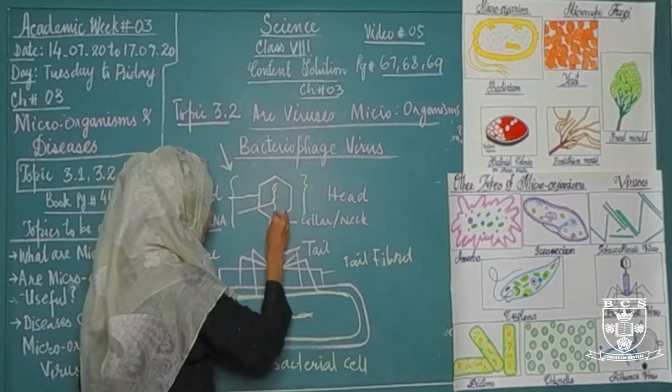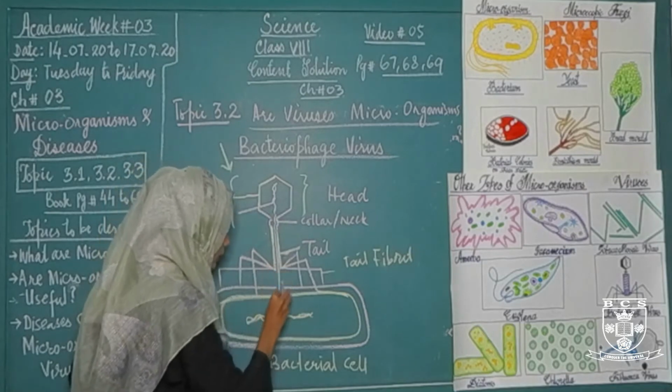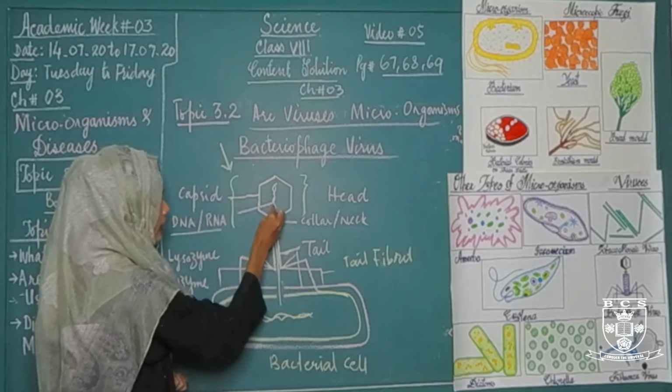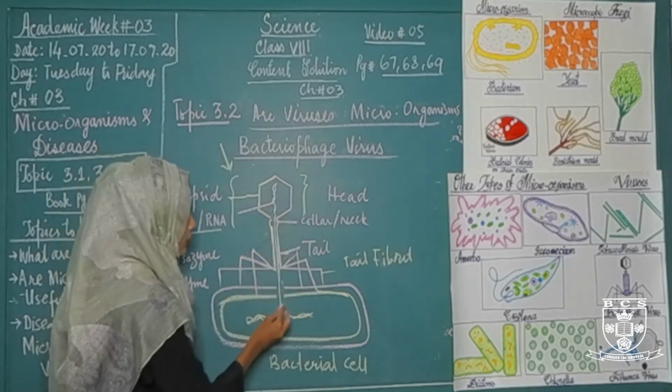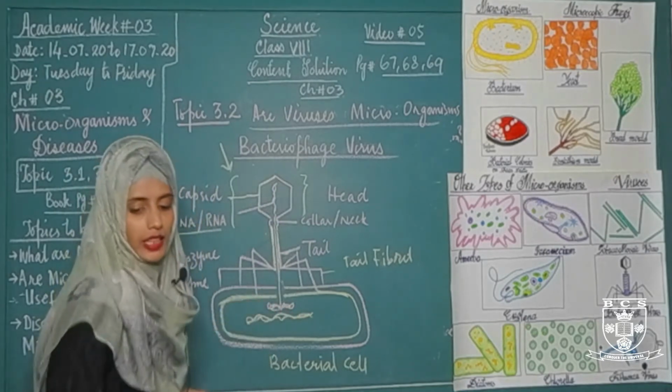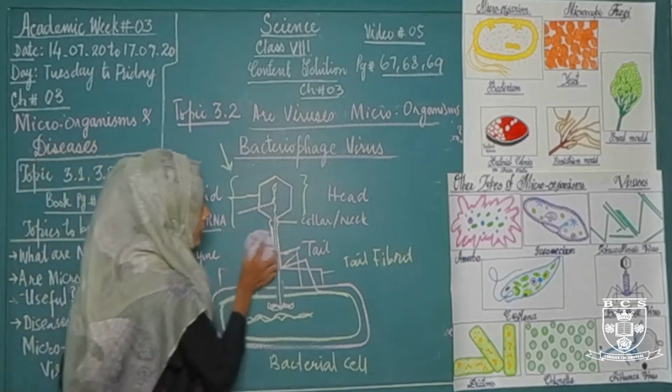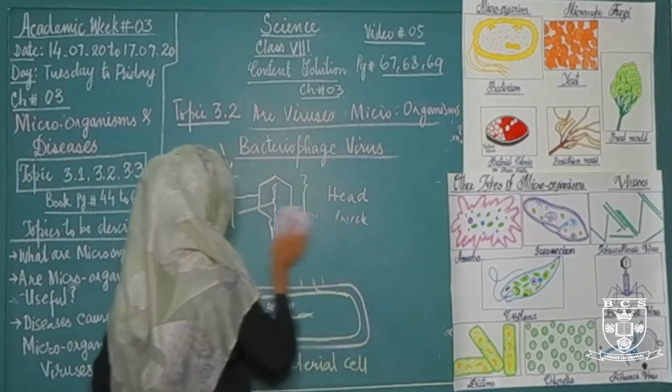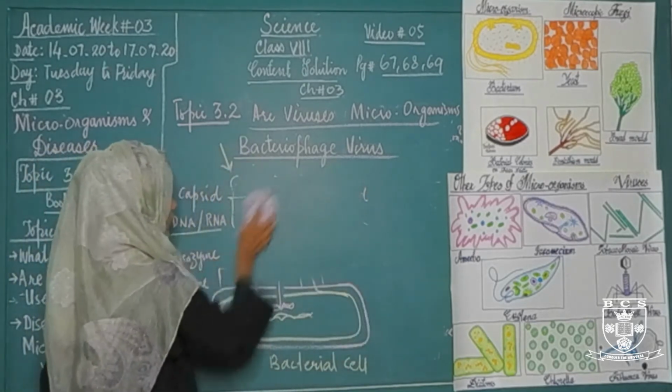The bacterial cell wall and cell membrane are removed, and then this bacteriophage virus transfers its DNA or RNA inside the bacteria. After that, the capsomere, the tail part and the tail fibrils of the bacteriophage virus will decompose or be removed.